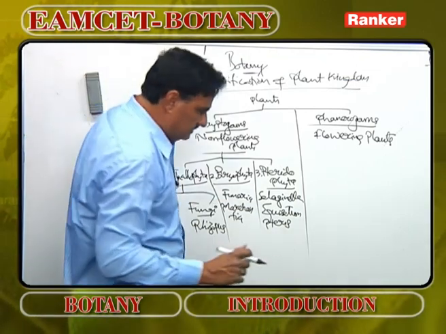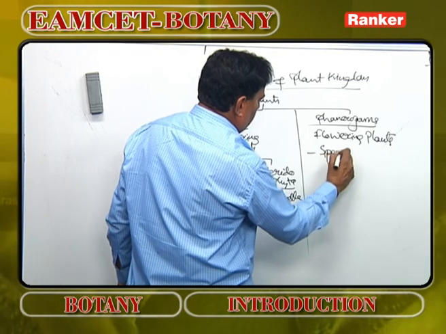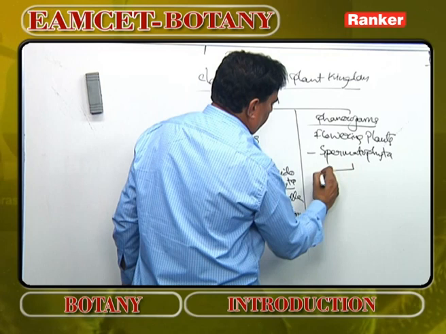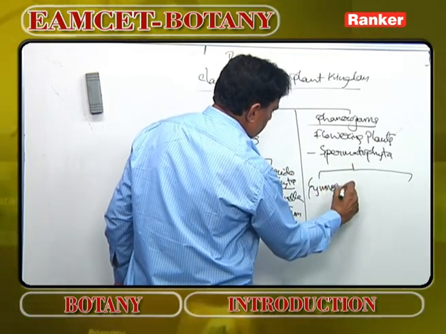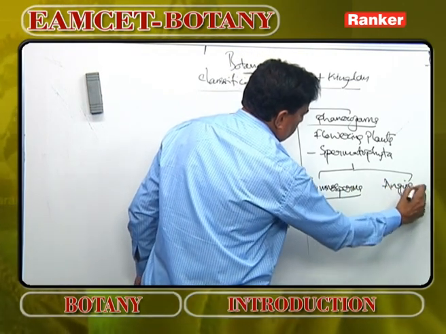Now flowering plants. Phanerogams are divided into only one division, that is spermatophyta. The spermatophyta is divided into two subdivisions. One is gymnosperms, the other is angiosperms.